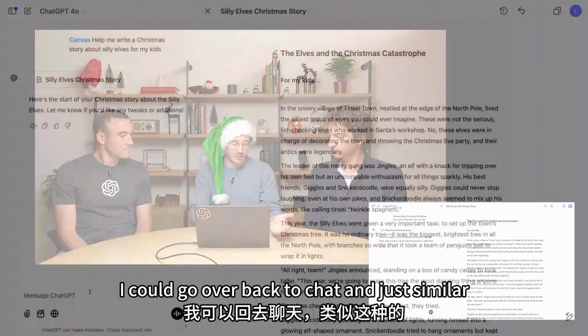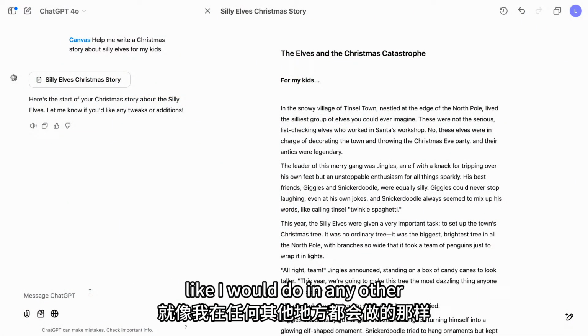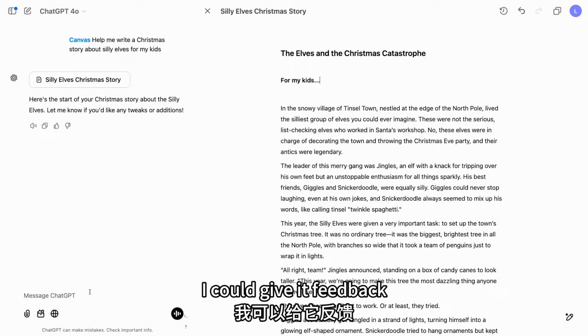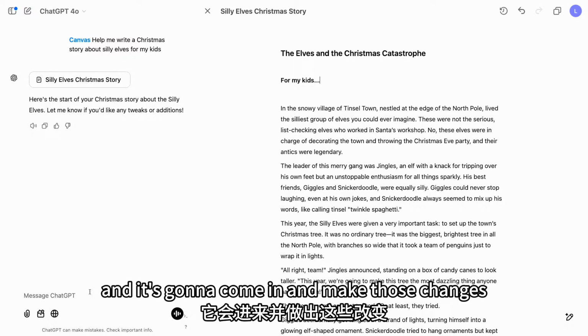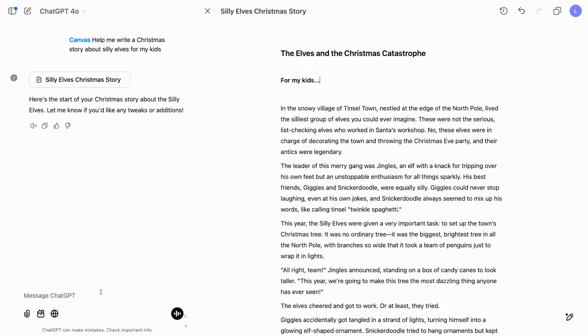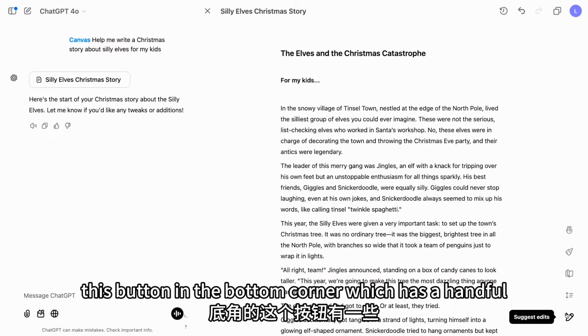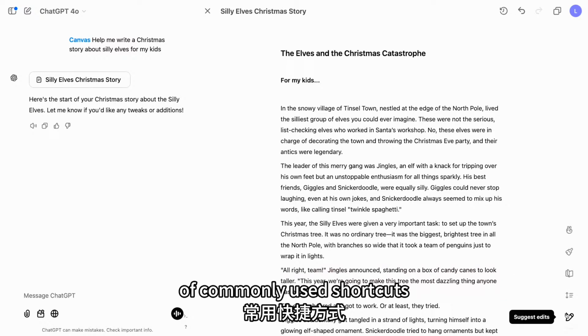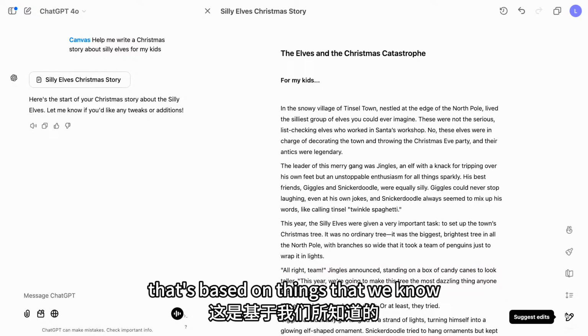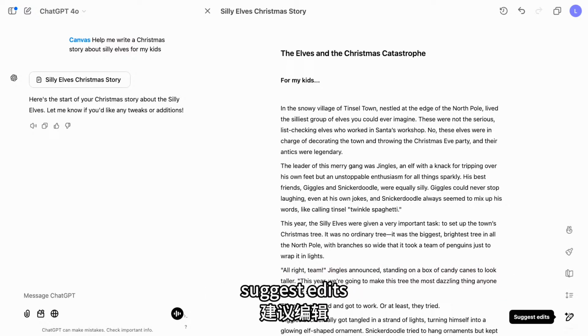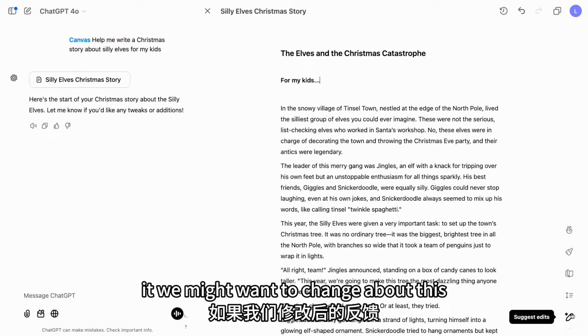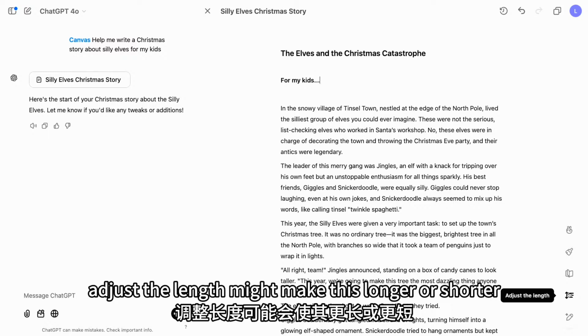I could go back to chat, and just like I would do in any other ChatGPT workflow, I could give it feedback, I could ask for changes, and it's going to come in and make those changes directly into the canvas. But rather than show you that, I thought it'd be interesting to show this button in the bottom corner, which has a handful of commonly used shortcuts that's based on things that we know people do in ChatGPT. Suggest edits, ask ChatGPT for feedback about what we might want to change about this. Adjust the length, might make this longer or shorter.